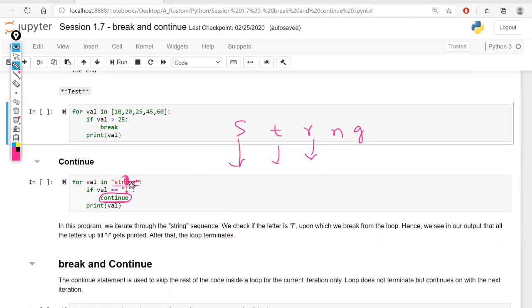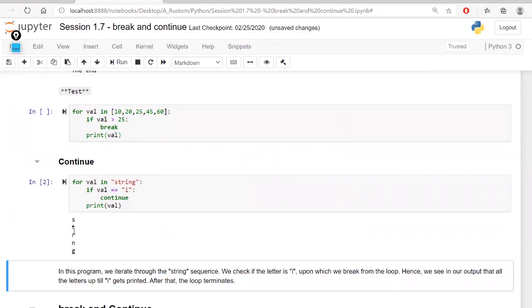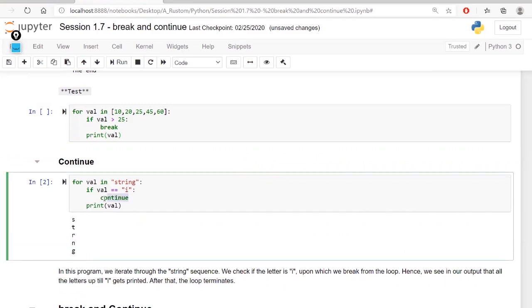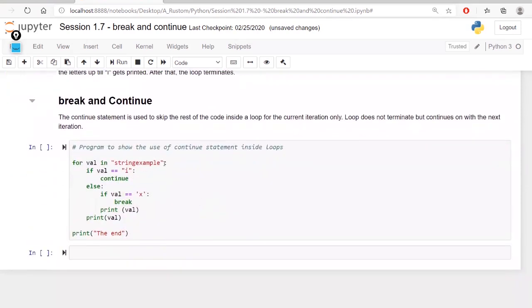In the break, none of them will be printed as soon as the condition meets. In the continue, only that particular data matching the check will be skipped, and it will loop through the next data as well, like N and G. Only I will be skipped. That is what continue does. Let's see: STR, I skipped, and N and G. That is what basically continue does. All right, this is one more example.